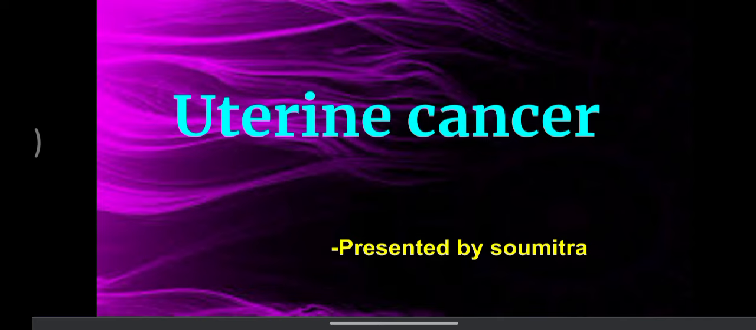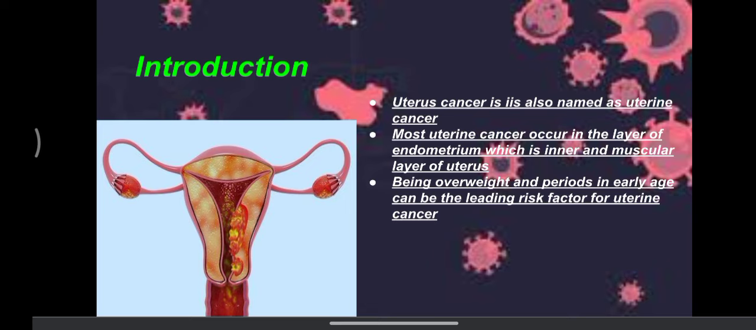Introduction. Uterus cancer is also named uterine cancer. Most uterine cancers occur in the layer of the endometrium, which is the inner layer of the uterus. Being overweight and periods at an early age can be leading risk factors for uterine cancer. When only the endometrium layer of the uterus is affected by cancer cells, then we call it uterine cancer.